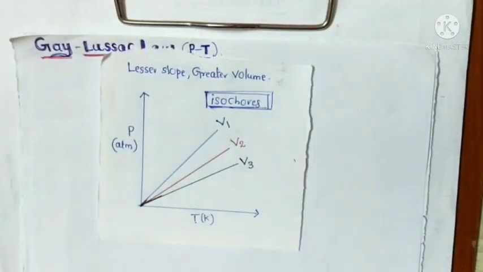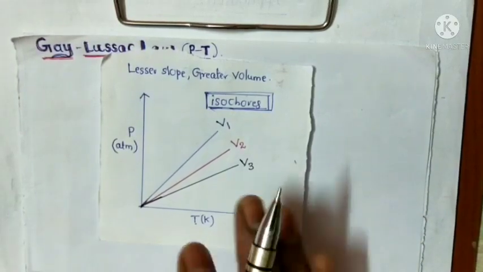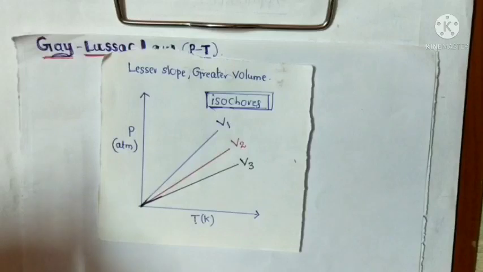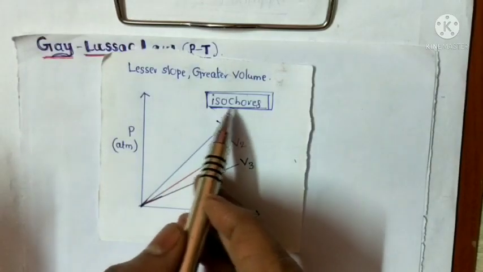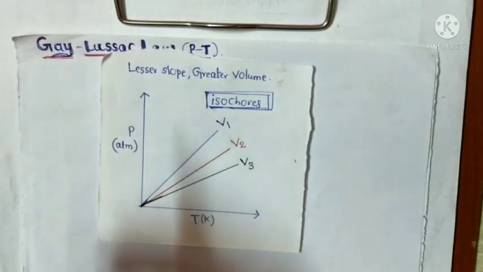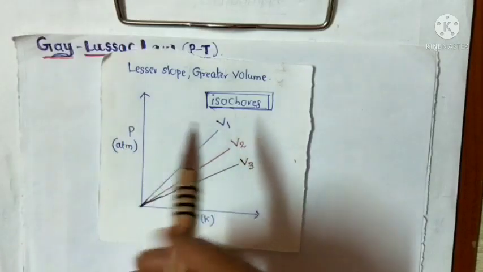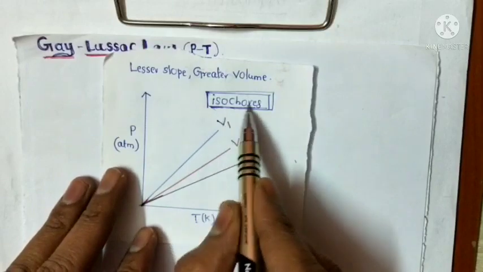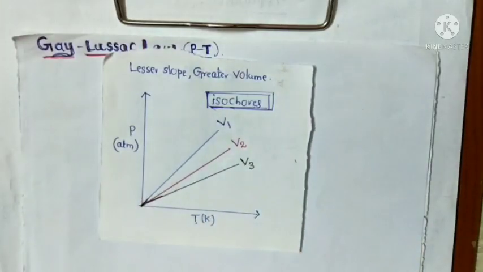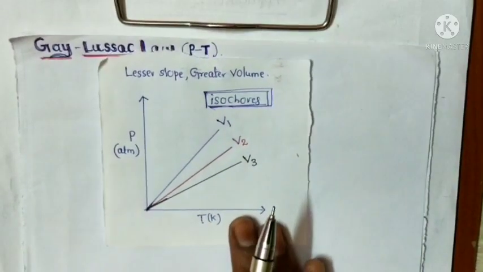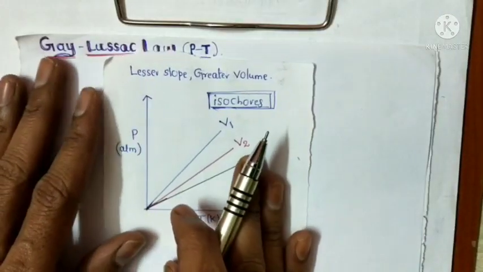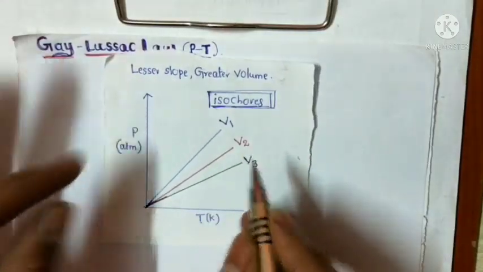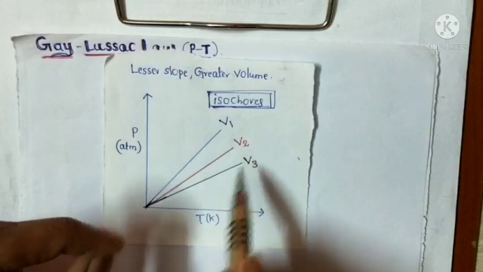Very important: in previous classes we have also seen some graphs, which are isotherms and isobars. Isotherms are at constant temperature, isobars at constant pressure, and now isochores are at constant volume. The question arises from the graph: write down the increasing order of the volume.